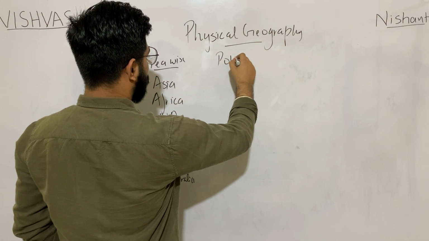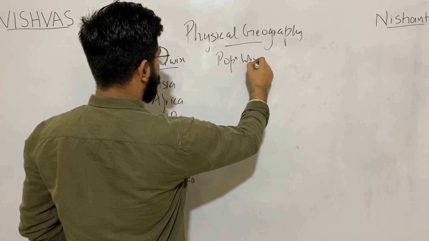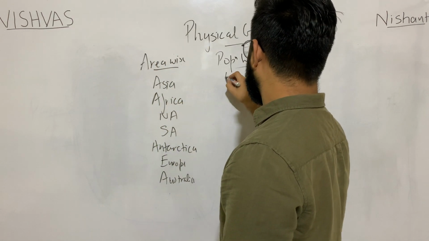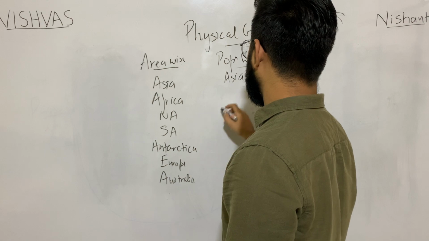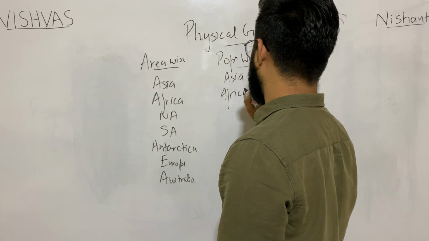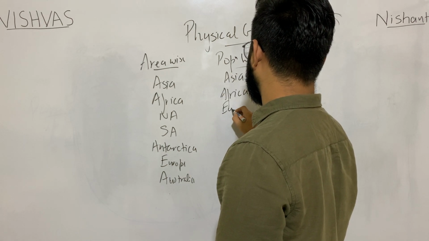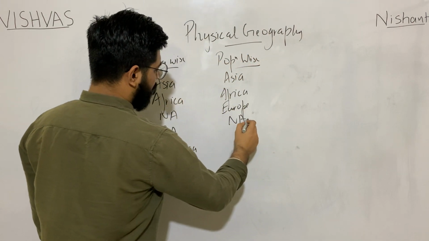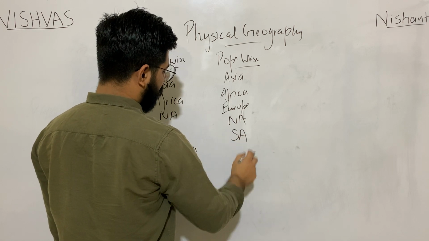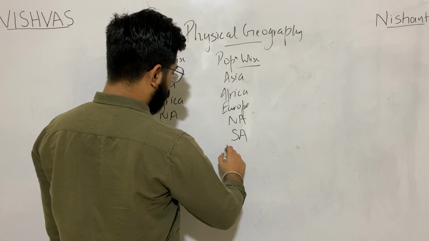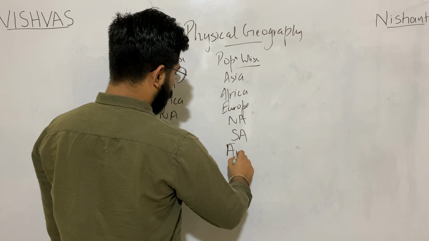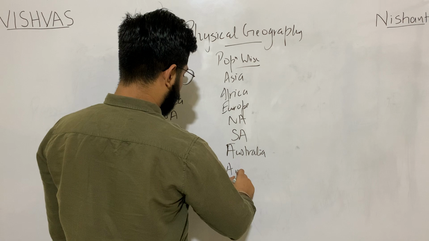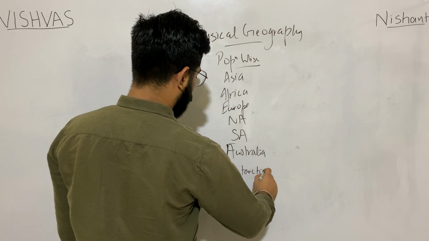Population wise, if I try to arrange them population wise, then Asia, Africa, Europe, North America, South America, Australia, and then Antarctica.